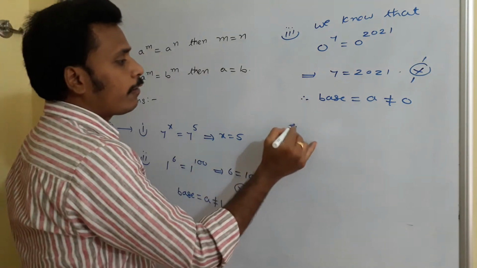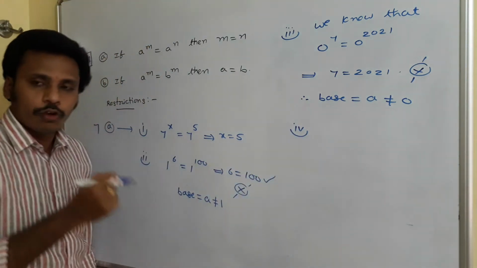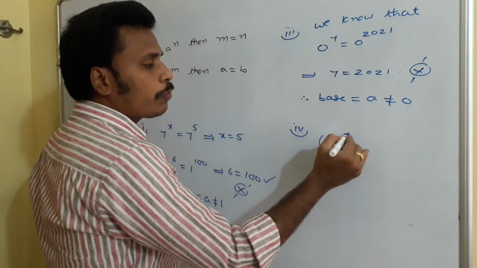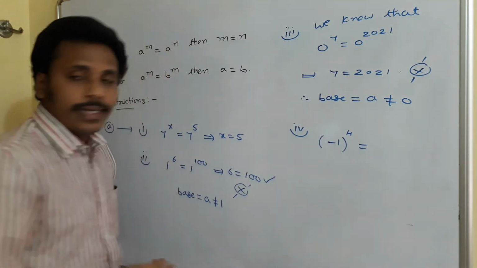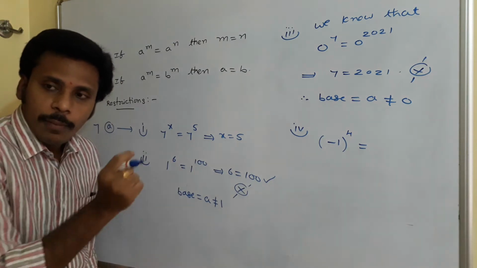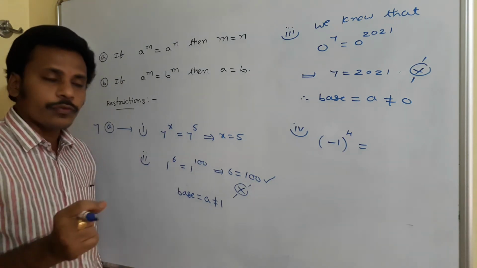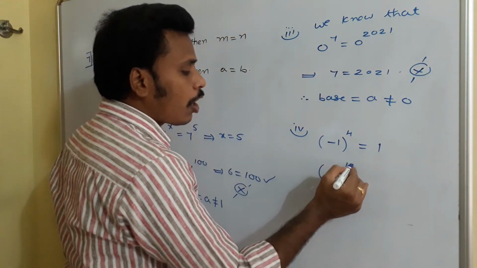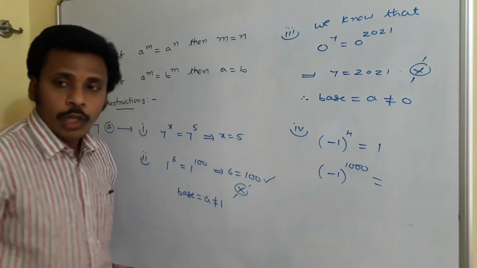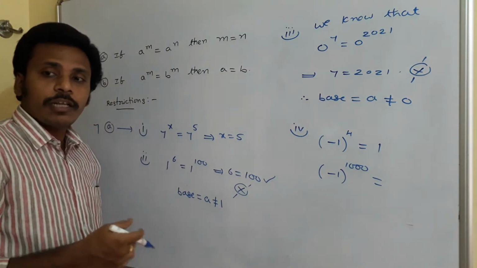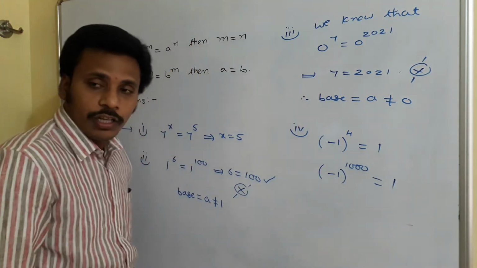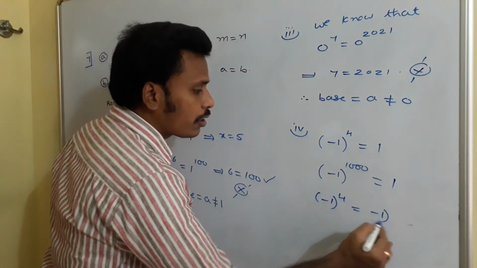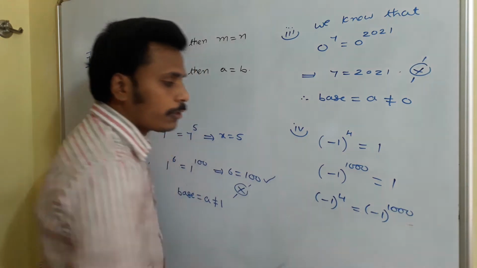And the fourth restriction, the fourth thing, suppose just think about minus 1. What do you say about minus 1 power 4? Multiplying minus 1 for 4 times: minus 1 into minus 1 into minus 1 into minus 1, which is 1. And minus 1 power 1000, 1000 is an even number. Again, if you multiply minus 1 for 1000 times, you will get 1 only, right? And so you will confirm that minus 1 power 4 is equal to minus 1 power 1000.